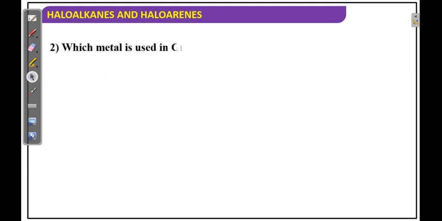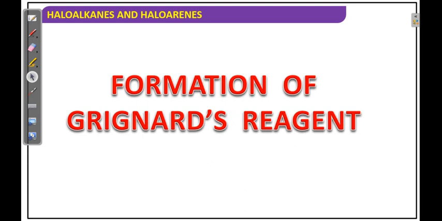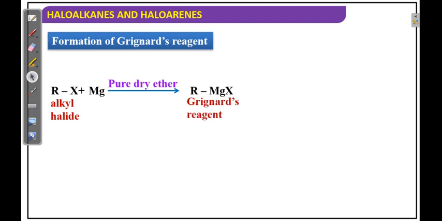Next, which metal is used in Grignard reagent? Sodium, magnesium, obviously magnesium. Next, formation of Grignard reagent: RX reacts with magnesium in pure dry ether, forming RMgX.